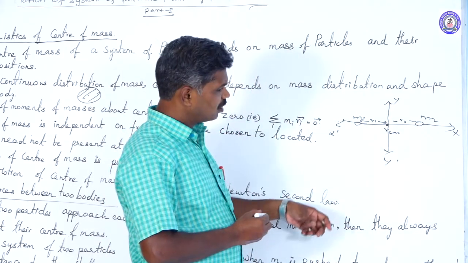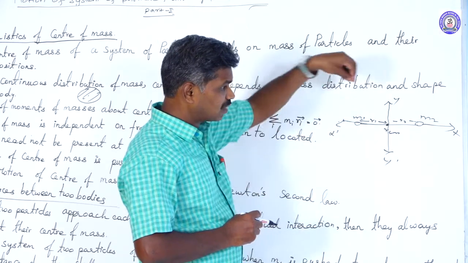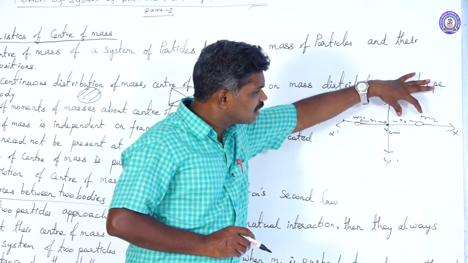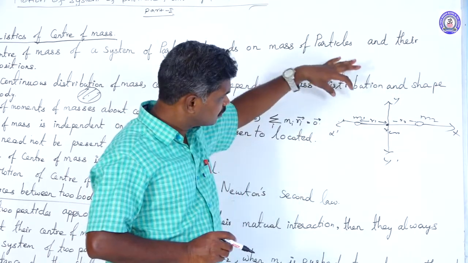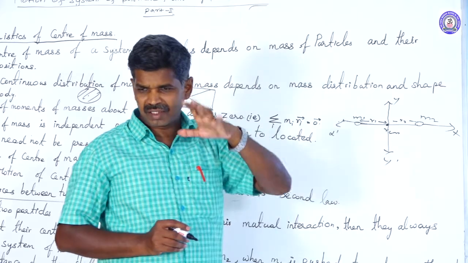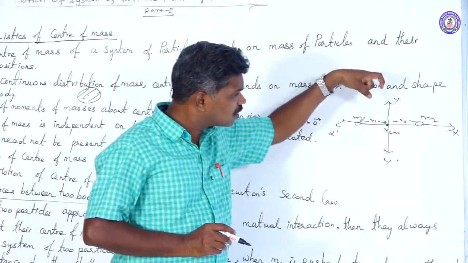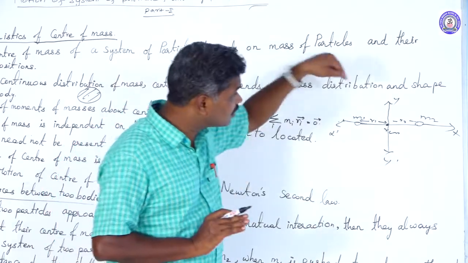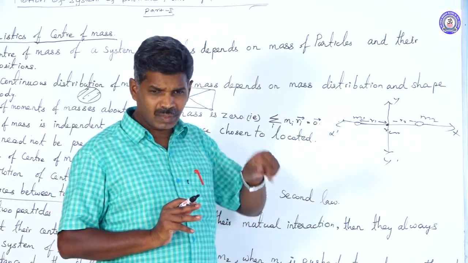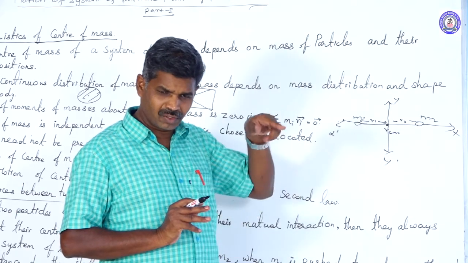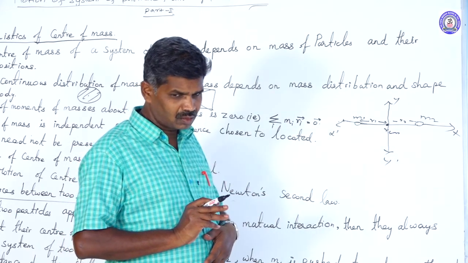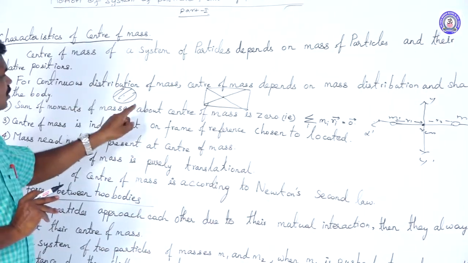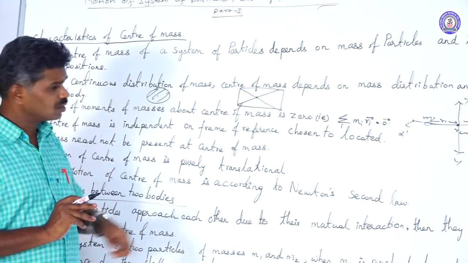If you make a sum of the product of mass and the position vector, its product value is positive. The product of m1 and r1 is negative. But the two product values are equal and opposite. That's why at the center of mass, the algebraic sum, or the vector sum, of the moments of the masses about the center of mass is 0.